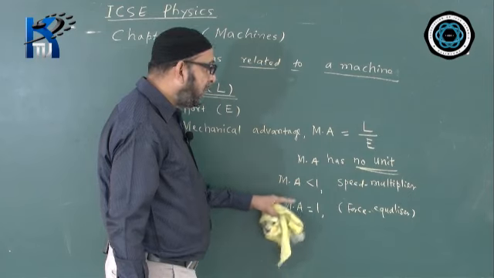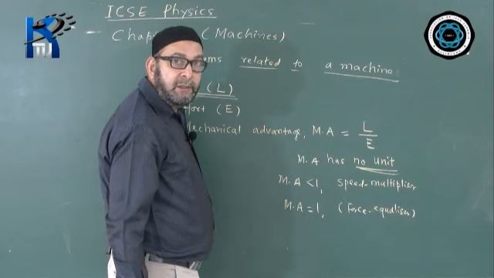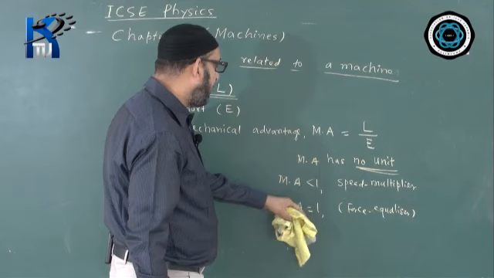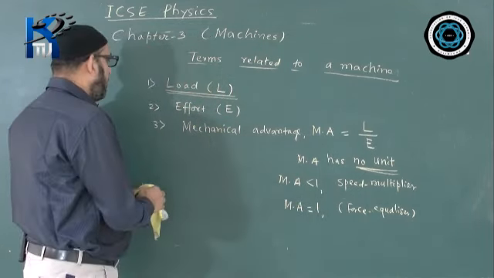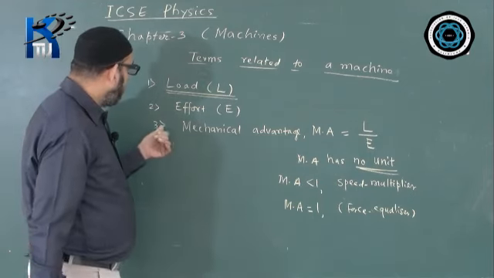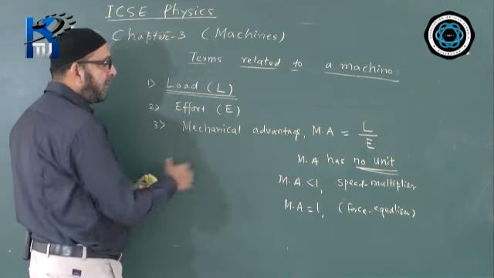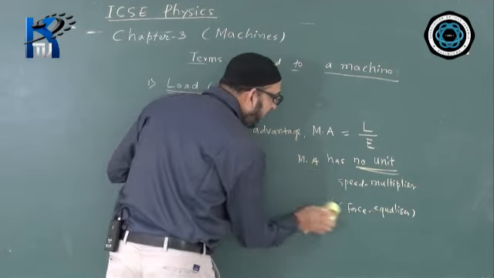Such a machine is mainly used for changing the direction of force applied. So MA of the machine can be equal to 1 even. So this is mechanical advantage, it has no unit, and these are the important aspects of mechanical advantage.